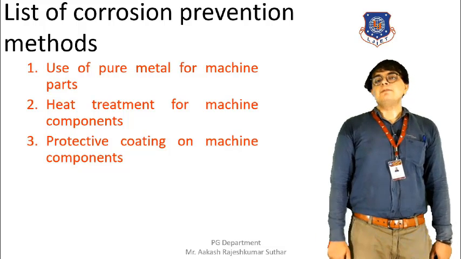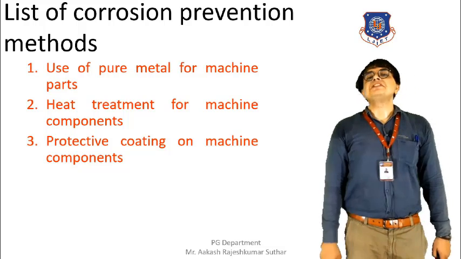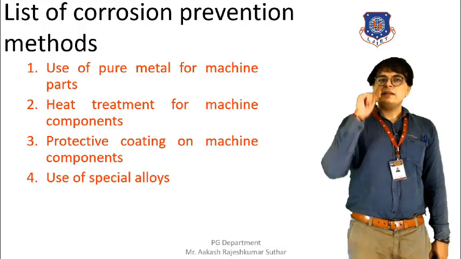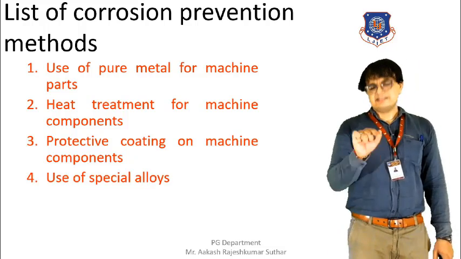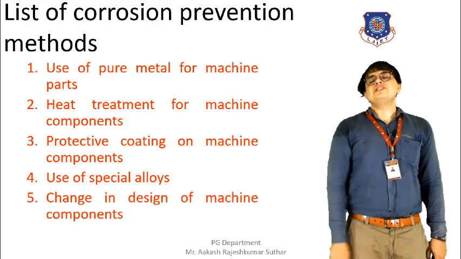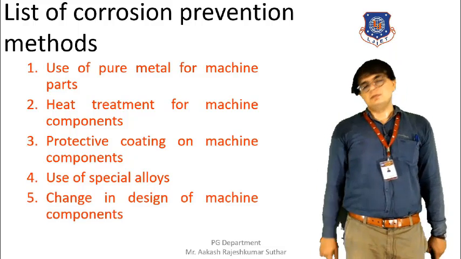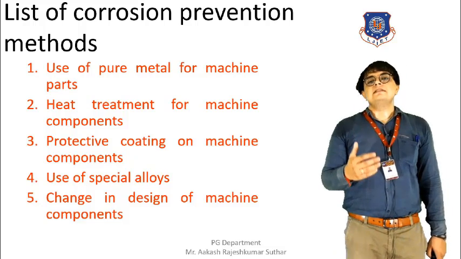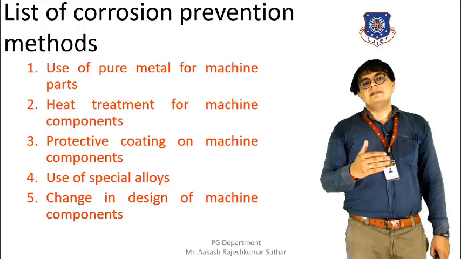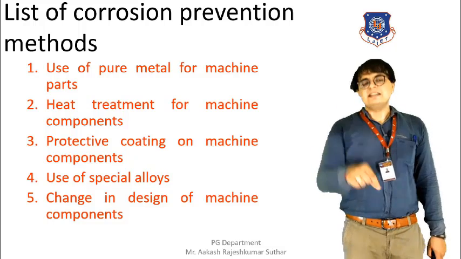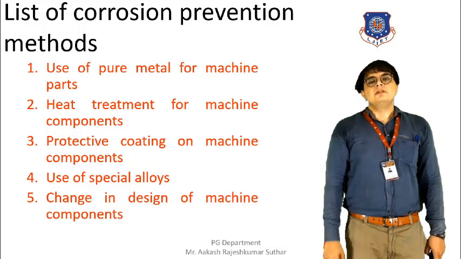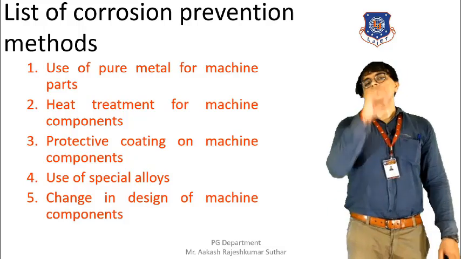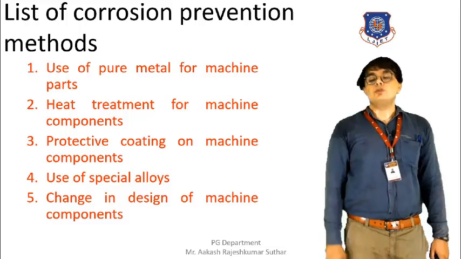The next method is protective coating on the machine components. The next method is the use of special alloys. And the last method that we are going to discuss in this session is the change in the design of the machine components. These are not all the methods, but some of the methods that we are going to discuss in this session. So let's start with today's session, a brief discussion on the methods of corrosion prevention.